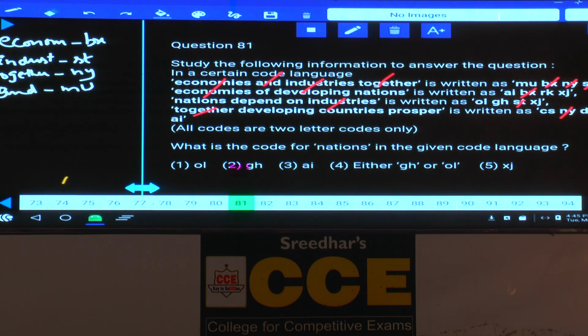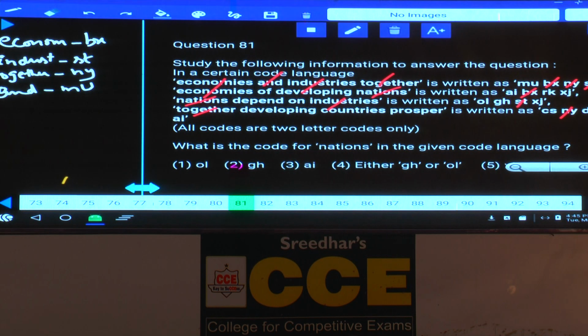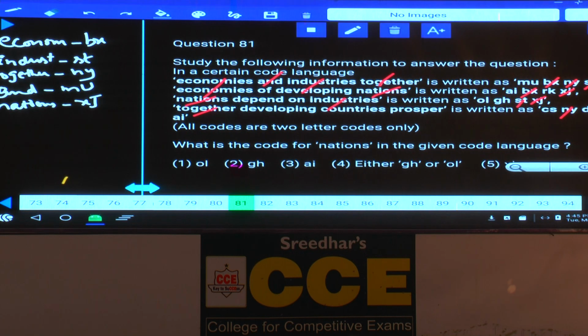Then compare second and third. Now if you compare the second and third, developing nations, and nations depend on industries, nations is common. As nations is common here, tell me what is the code which is common? XJ is common. And the code to the word nations is XJ.